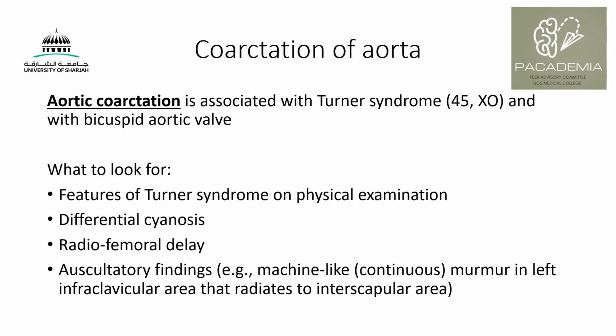Coarctation of the aorta is also associated with some diseases that we should know about. Turner syndrome is one of them. It affects females who have one less X chromosome, so they have a 45,XO karyotype, and sometimes this disease is associated with bicuspid aortic valve. So what features do we look for? For female patients, we look for features of Turner syndrome on examination. Differential cyanosis is having cyanosis in the lower limbs and not in the upper limbs, so having normal fingers in the upper limb but cyanosis in the lower limbs. This can be caused by coarctation of the aorta.